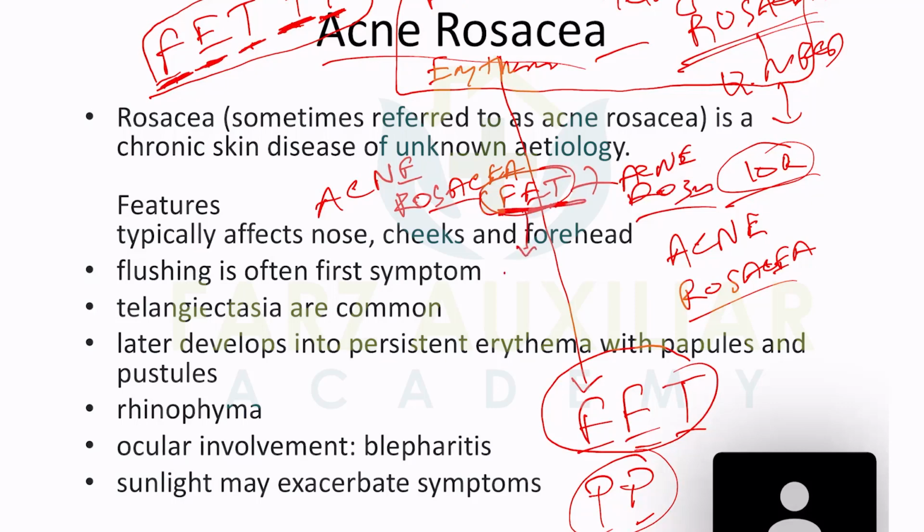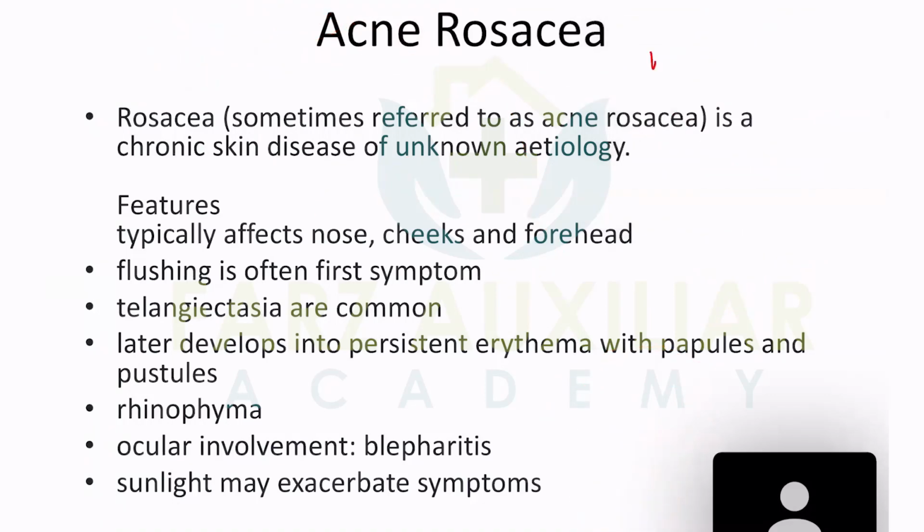The PP, papule and pustule, occurs in acne vulgaris and other conditions. So read repeatedly: flushing, erythema, telangiectasia. This is acne rosacea.